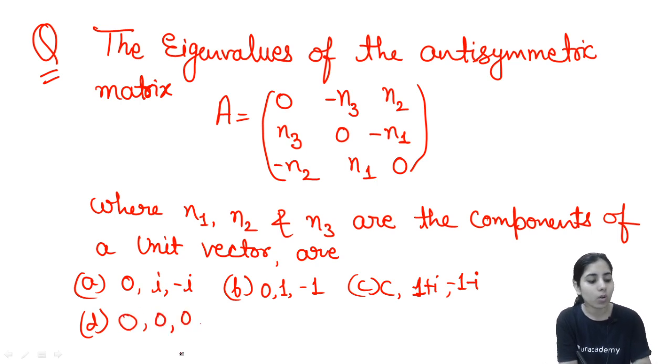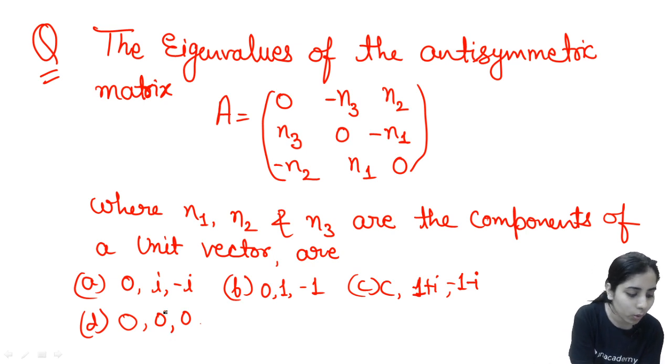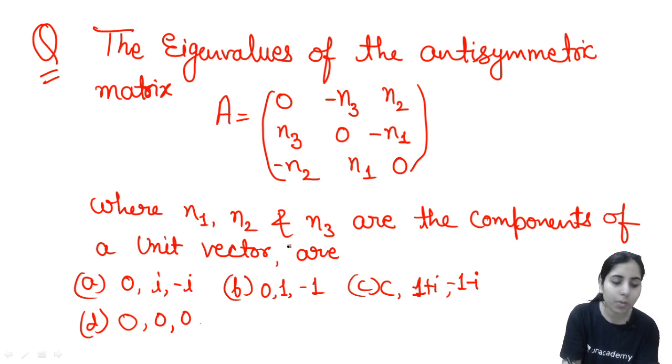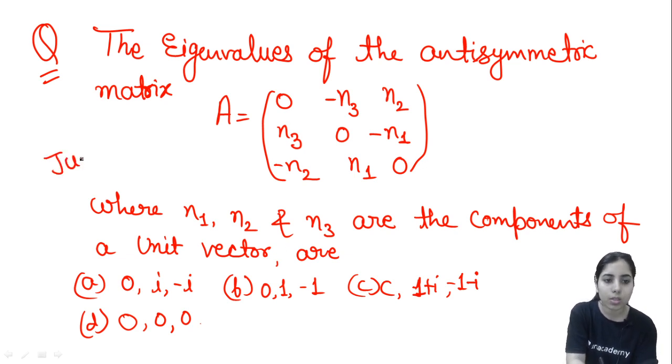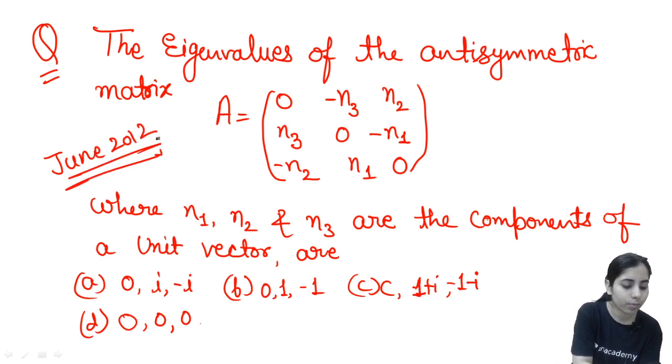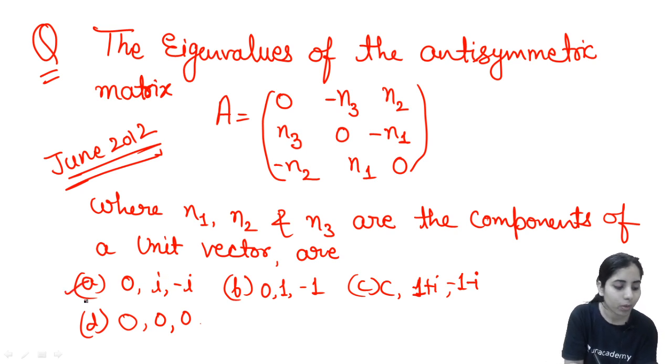Okay, so this is your homework question and it is from the previous years, and I am going to tell you the year so that if you have any doubt at any time, you can tell me the year and we will discuss the question. So it is from June 2012, CSIR NET Physics exam. Clear? And the right answer for this question is option A.